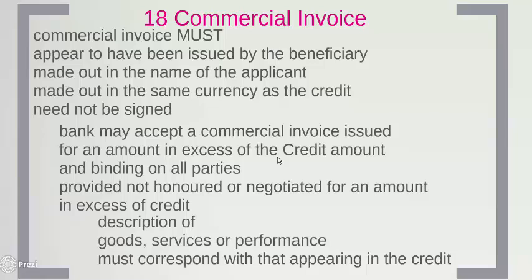If the credit is for 100 and the negotiation is for 100 but the invoice is for 110, it can be accepted. Negotiating bank can accept, and if they have honored or negotiated, issuing bank will not raise a question. If issuing bank has honored, the applicant should not raise a question. And the decision of the nominated bank or the issuing bank or the confirming bank will be binding on all parties when the invoice amount is over and above the letter of credit amount, but the amount of negotiation, the amount of honor, the amount of draft, if any, the amount of acceptance under the LC is within the letter of credit amount.